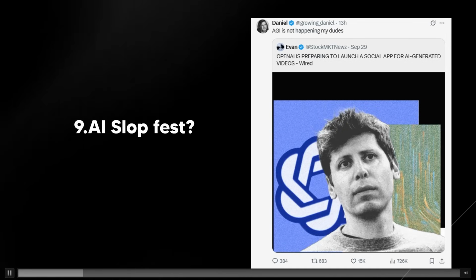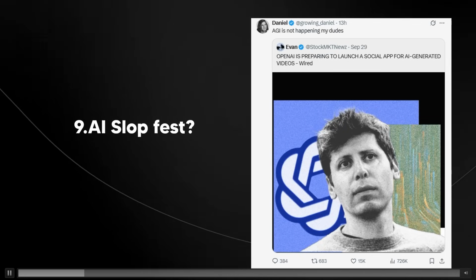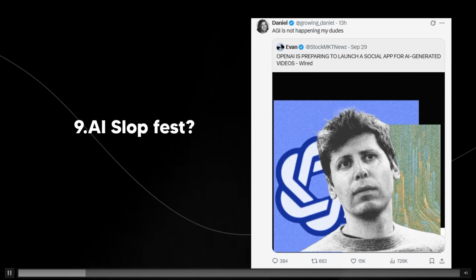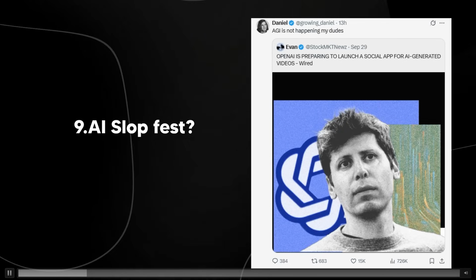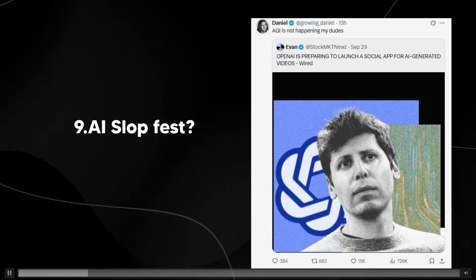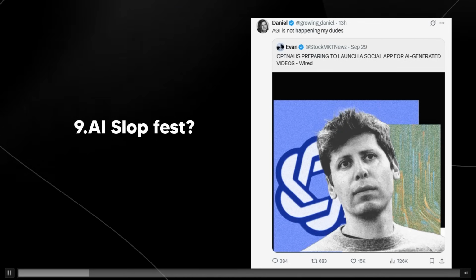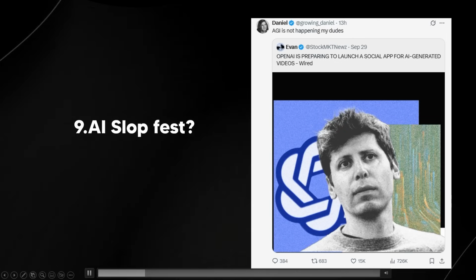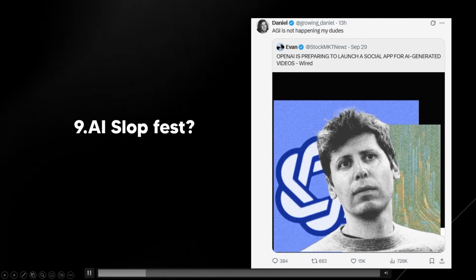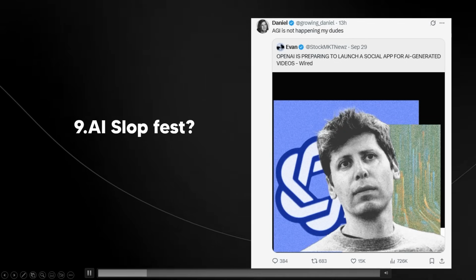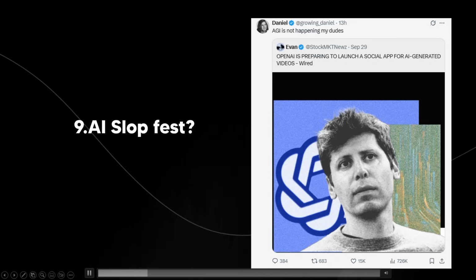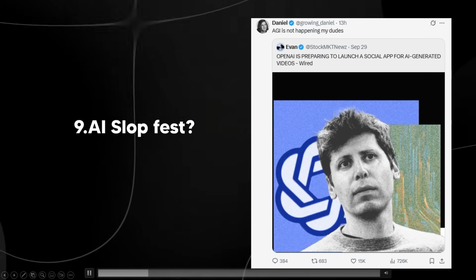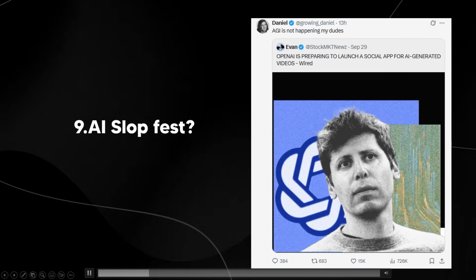It just means that these are tactical things that OpenAI has to do, because even if you get the smartest model, the way AI is, you need to just have that brand identity. And I just think that would be more useful in the future. And Sam Altman thinks the same, which is why he's doing this. So I don't think OpenAI is going to be an AI slopfest company. I think they just know where the future is headed and they just want a large share of the pie.